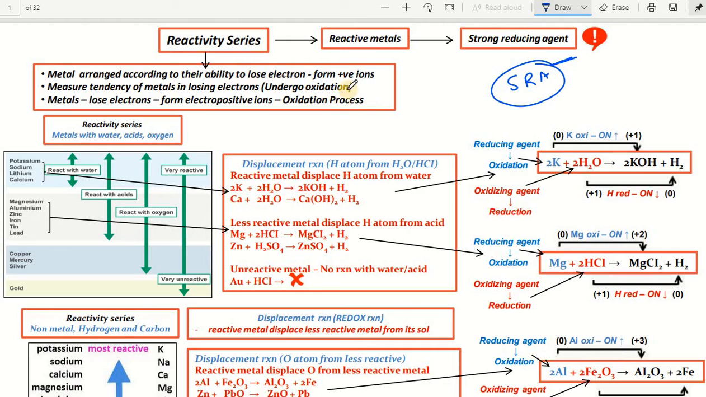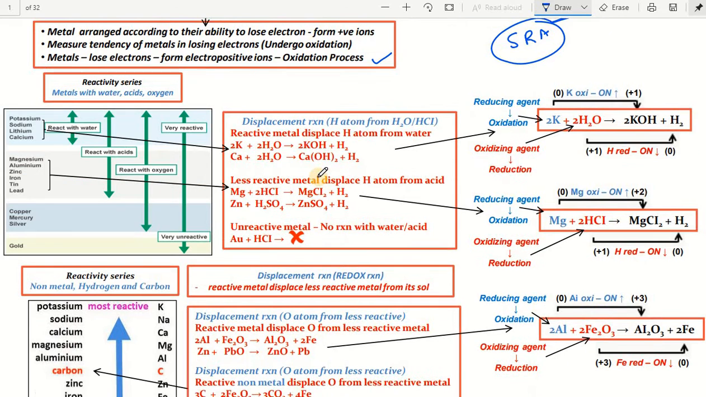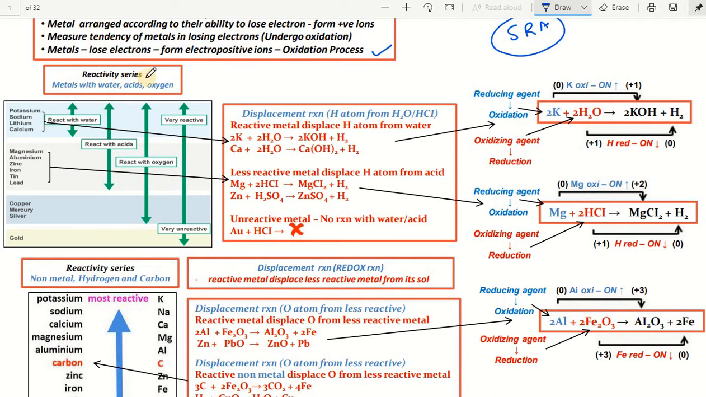So the reactivity series can be measured using this point. Metals lose electrons and form electropositive ions. That process is called the oxidation process. If you see the reactivity series of metals, how they react with water, with acids, with oxygen, depending on that we can arrange this reactivity series.